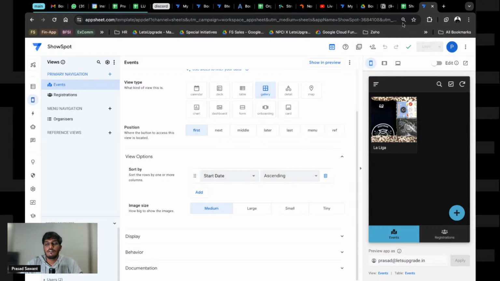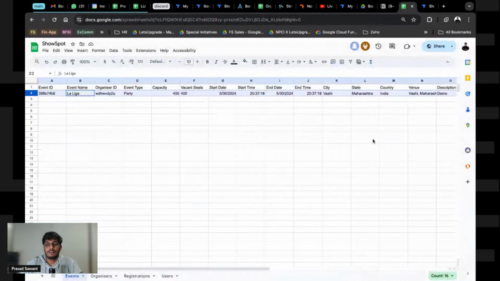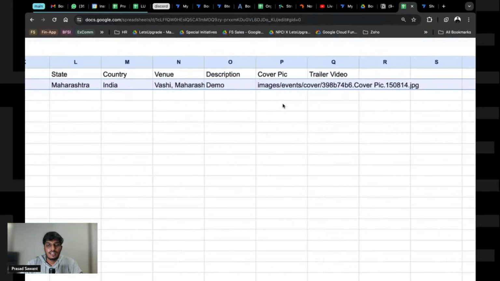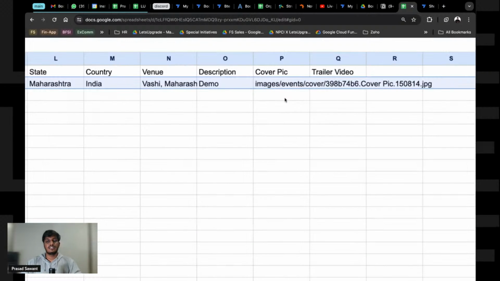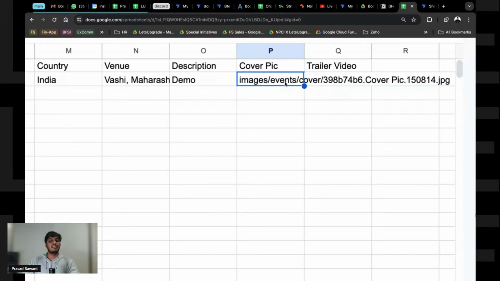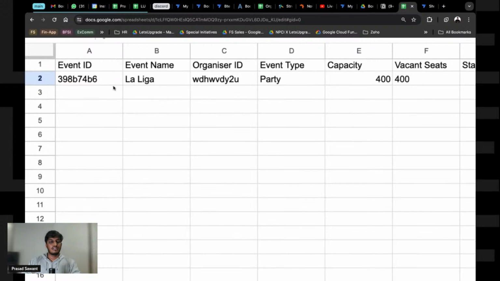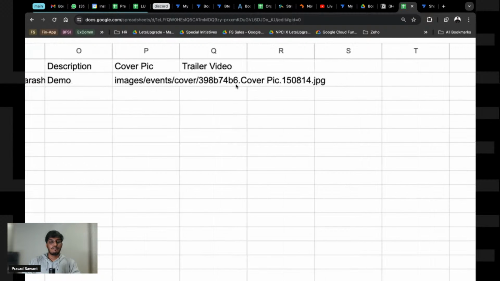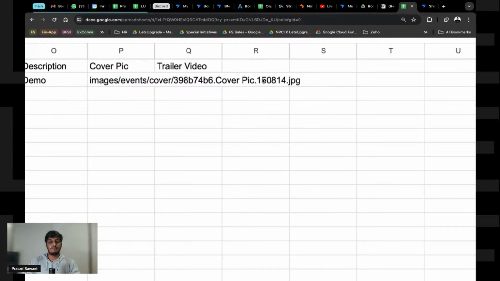Let's quickly check the database to see how it looks. If you see, it has made the changes. The reference is taken from images slash events slash cover, and the thing it wanted to add is cover pic here. This is how it formulates the name: the ID, cover pic, and the image name.